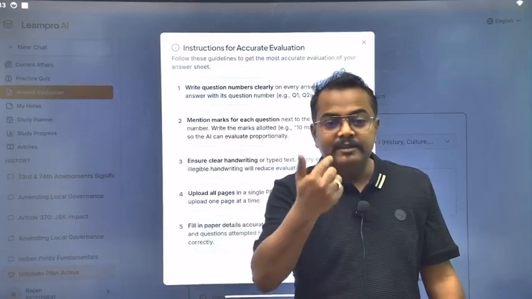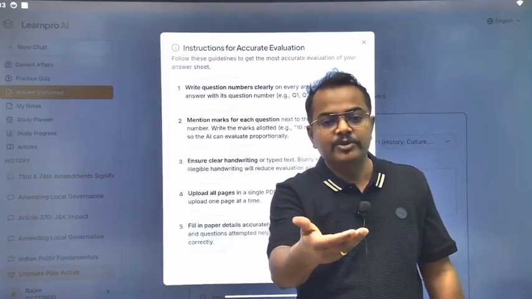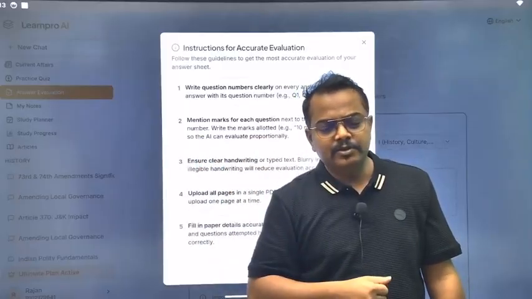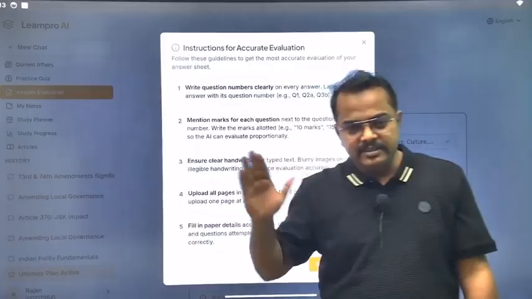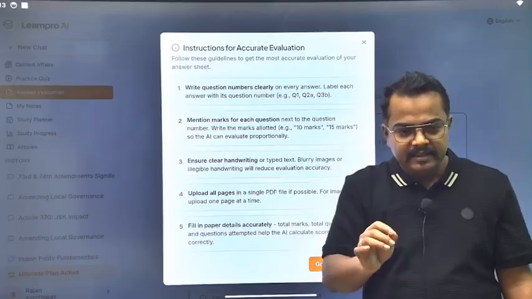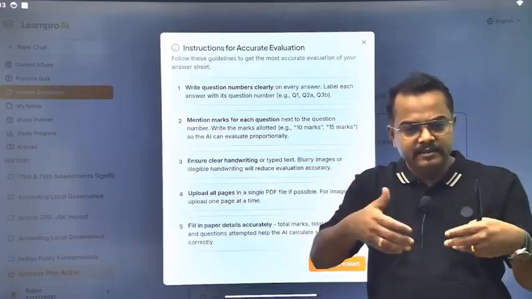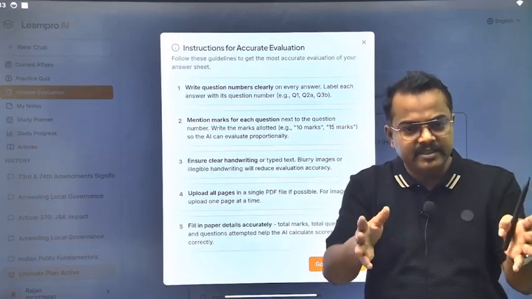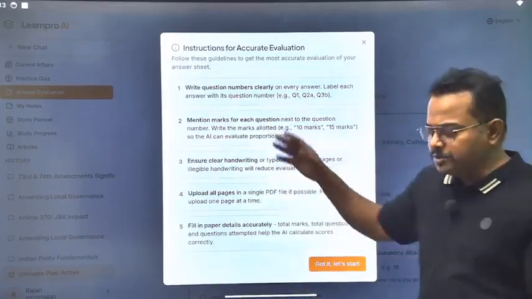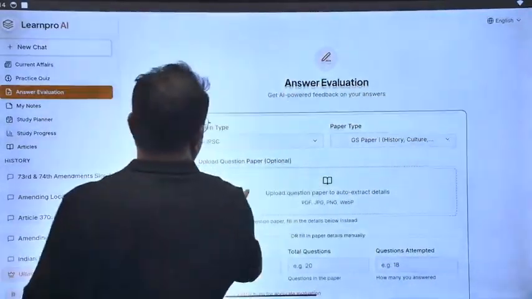And that will happen with humans also, because I cannot read certain spellings from your notebooks either. Same thing, it's also intelligence. We are also working on intelligence. So the first thing here, a dialog box appears telling you to write neatly. The benefit you get is that while writing neatly, your handwriting, presentation and neatness will improve automatically. Anyway, once you click this dialog box, saying okay, now I want to get it checked.